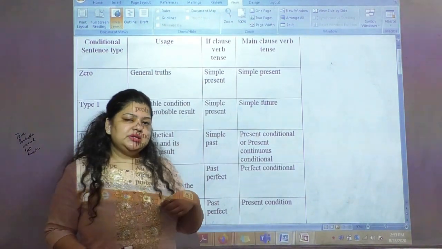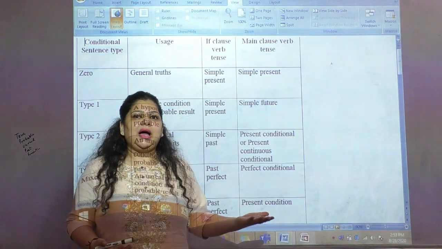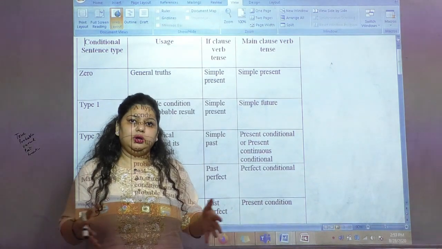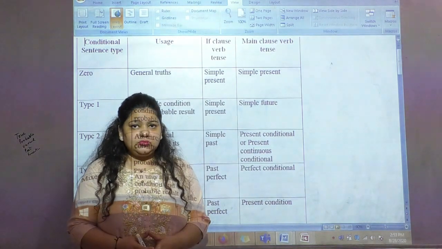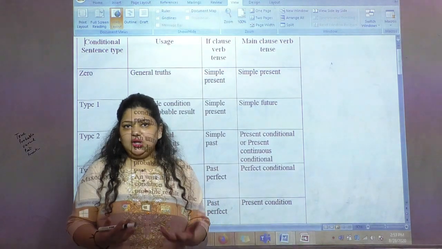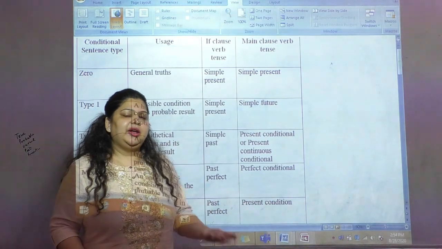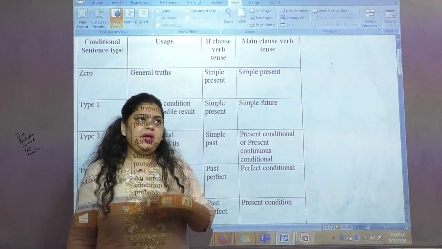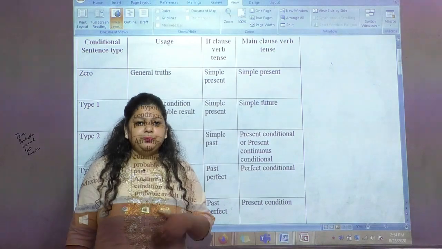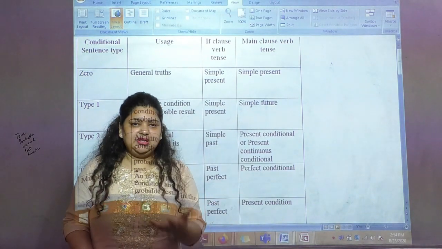So what are conditionals? Conditionals are some real, some unreal and some hypothetical conditions, using different rules, which we use daily in spoken or verbal English. Where will you find conditionals? You will find them in spot the errors or sentence improvement questions, so you can get questions from conditionals in your verbal ability exam.